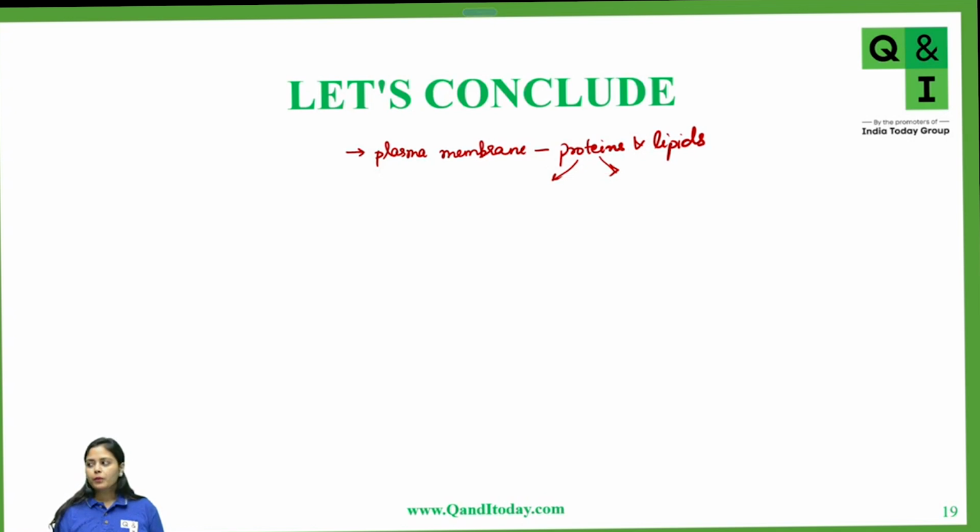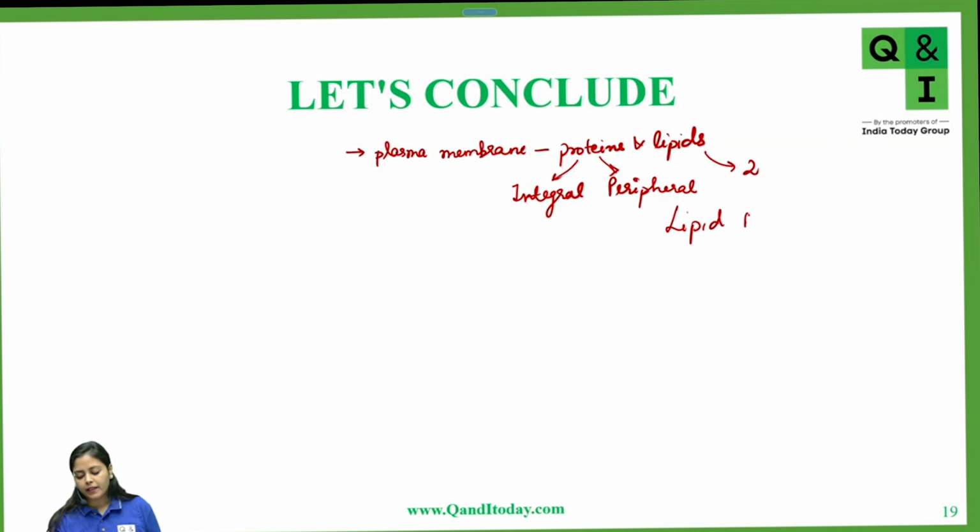Integral and peripheral. Very good, Rishika. Very good. Everyone else? Integral and peripheral. Yes, very good, everyone. So, how many lipid layers are present in plasma membrane? Very good, Sanjeev, Rishika. Two layers. That's why it is also called as lipid bilayer.